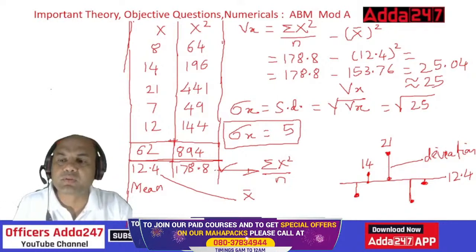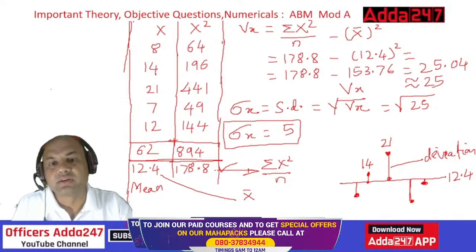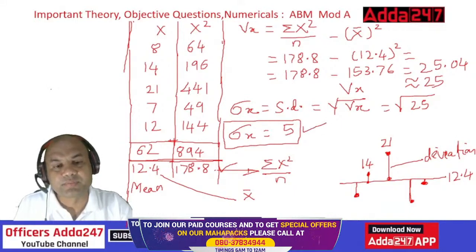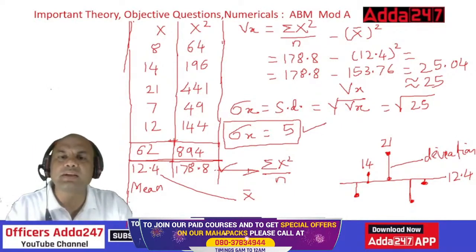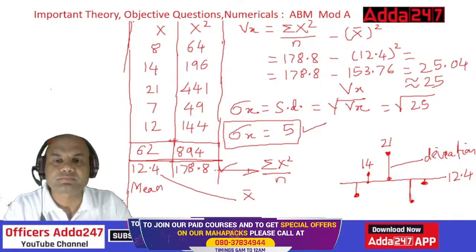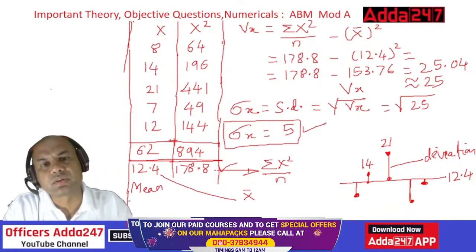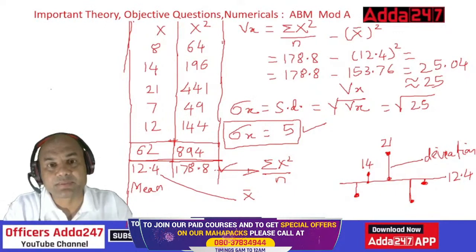Variance was to be found out. We found out the variance 25. Standard deviation was to be found out. We found out the standard deviation 5. Mean was to be found out. We found out the mean. Okay. So now that's done. Numerical is over. This is the way you should solve the numerical. 5 marks, many times it comes.